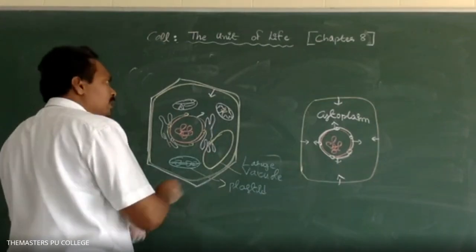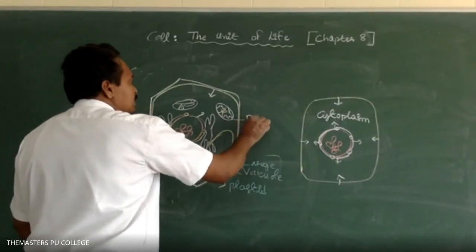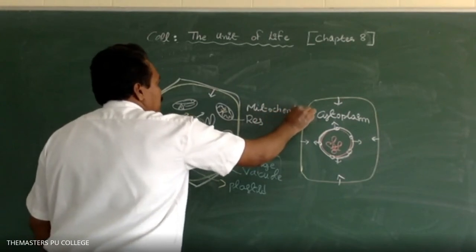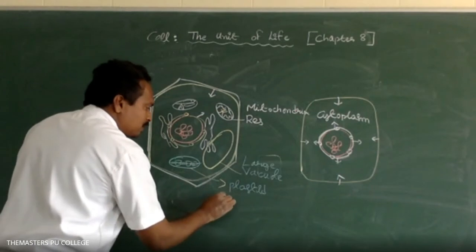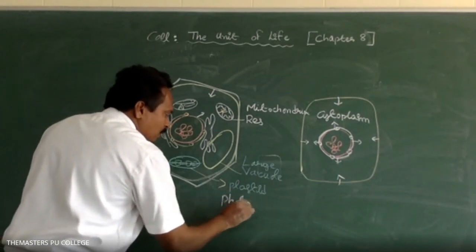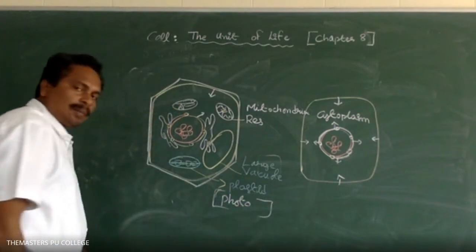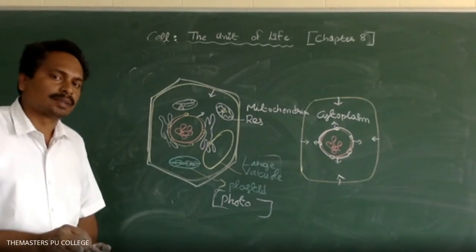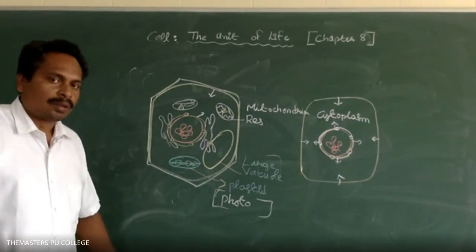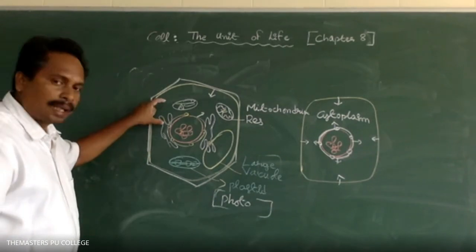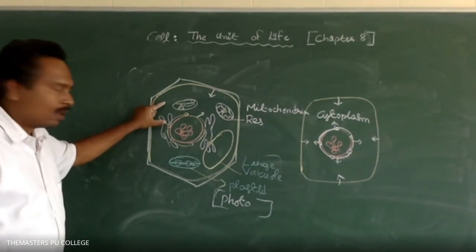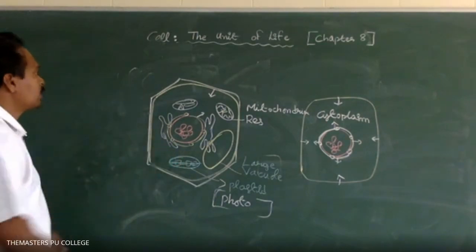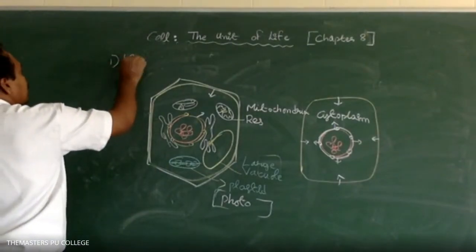So the mitochondria are involved in the respiration process, and the chloroplast is involved in the photosynthesis process. Several chemical reactions take place in the cytoplasm of the cell. During photosynthesis there are two main steps: the light reaction and the dark reaction.